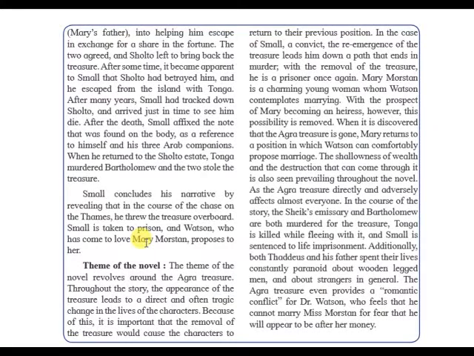One got killed while fleeing with it, meaning he was trying to take it away from the people. One convict becomes a murderer. People who are actually in search of it are constantly haunted by the feeling that wooden-legged men are trying to follow them, and strangers in general. The Agra treasure even provides.